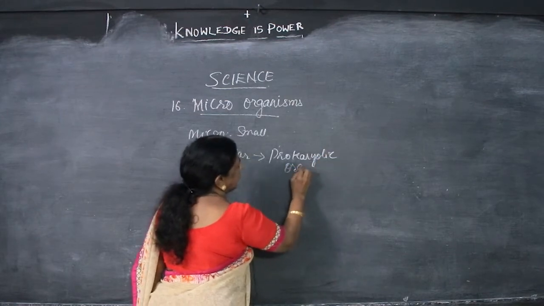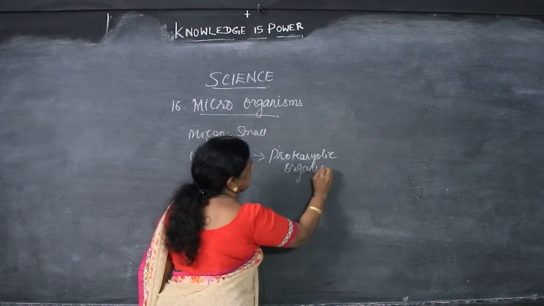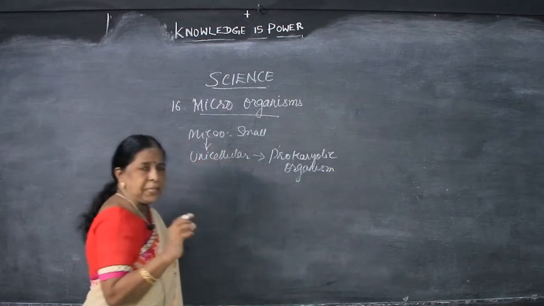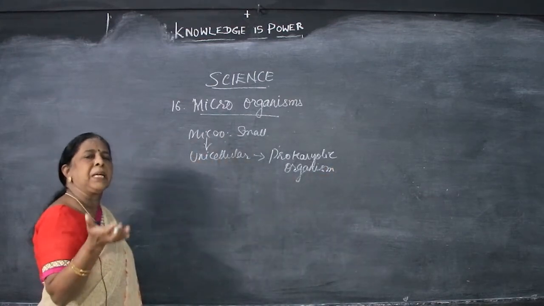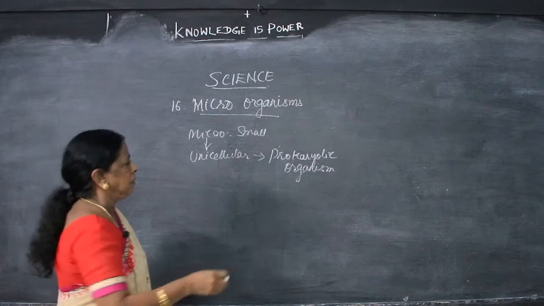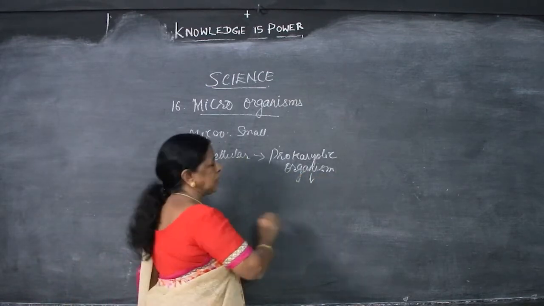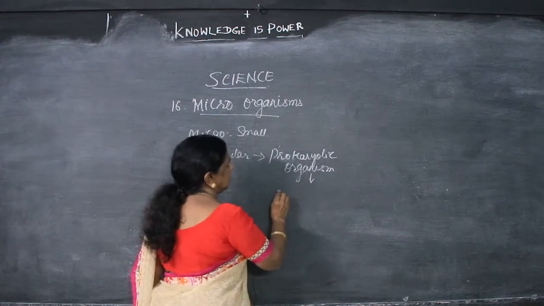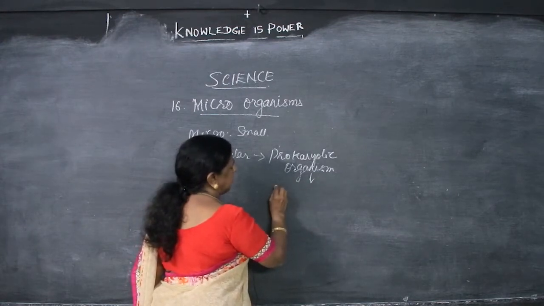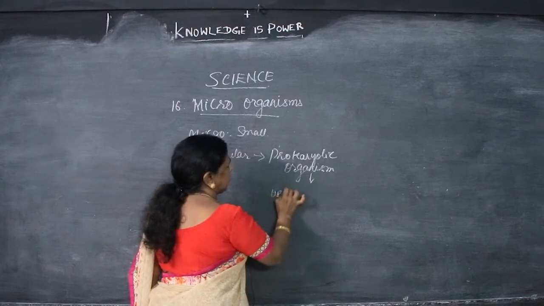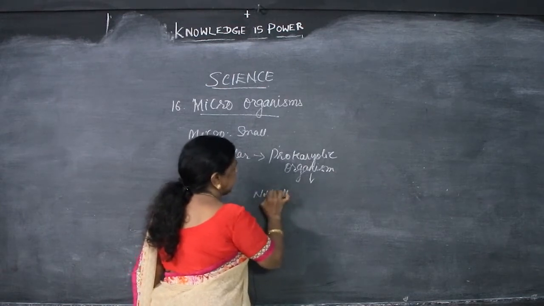They are prokaryotic organism. That means, every living thing, every cell is covered by either cell wall or cell membrane. Here, there is lack of cell membrane. What are the characteristics of the prokaryotic organism? Lack of means what? Not well developed cell membrane.